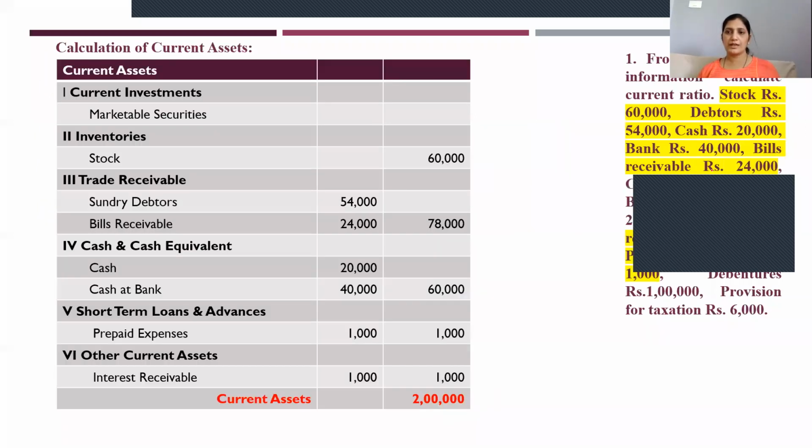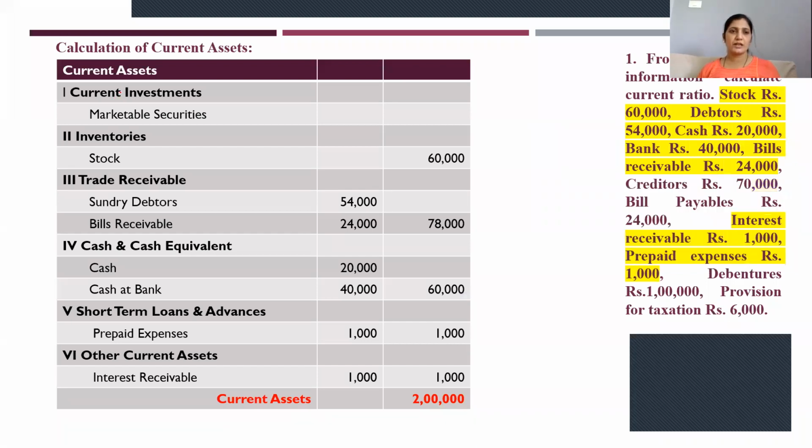Here I have done it like this. You have to take down the solution, write down this part, current assets. In that, current investments, the format should be like this only, so that you will be clear with all the problems. Inventories, stock you have. You see the first one, stock is there. I have taken this stock. How much? 60,000. Stock 60,000. I have taken it from here.